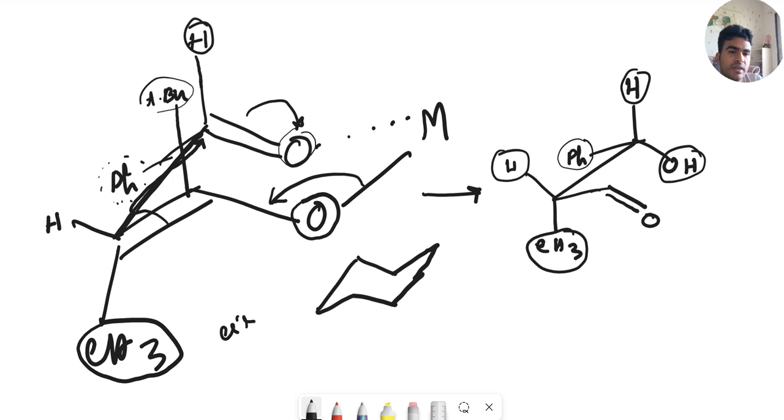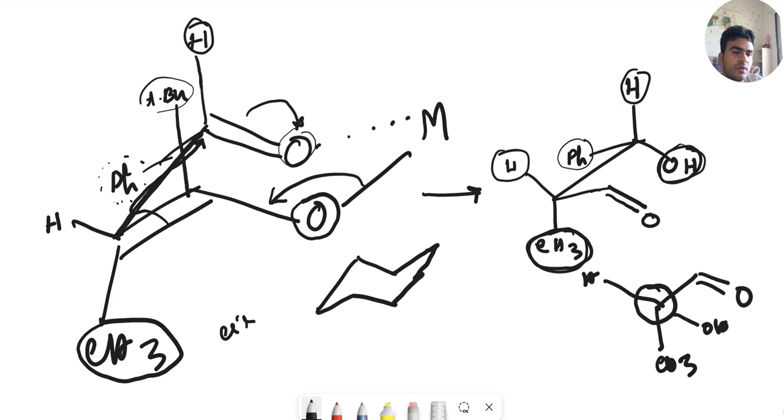So if you see here, the CH3 group and the OH group are in the gauche position. Gauche position means if we draw it this way, this is the CH3, this is the H, O, and here it is OH, H, and CH3. Sorry, this is H. So this CH3 and OH are in gauche position, on a similar side.